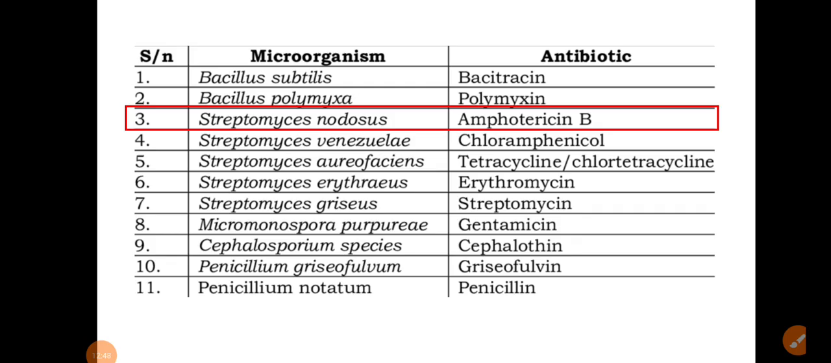Okay, so this table is very important from your exam point of view. This is a question from microbiology, we can say, or even in pharmacology also they have given the specific sources of the antibiotics.